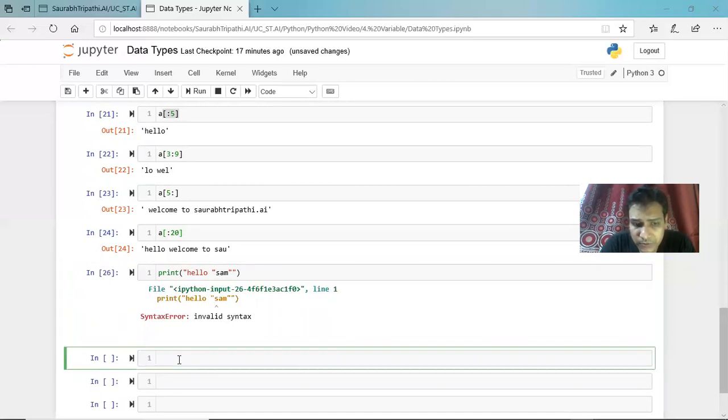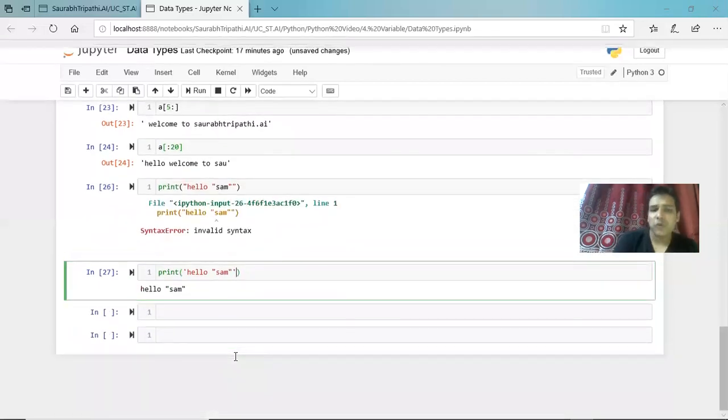To overcome this, simply use one single quotation outside, here and here. Let me delete the extra quotation here and run this, and you will get the output.